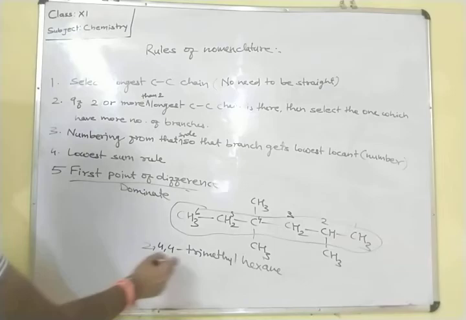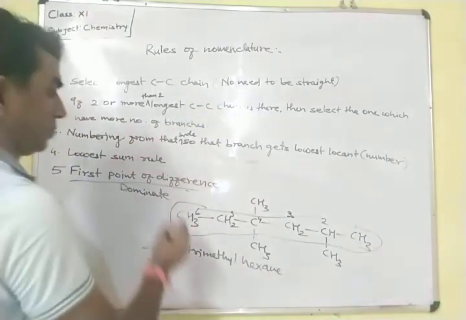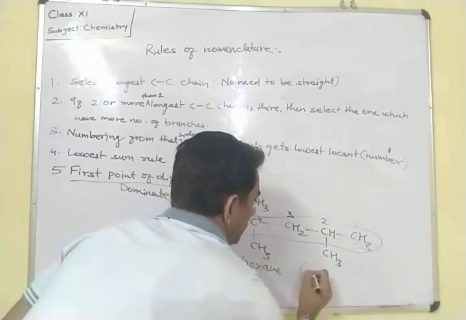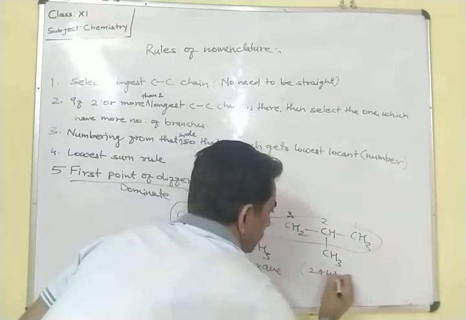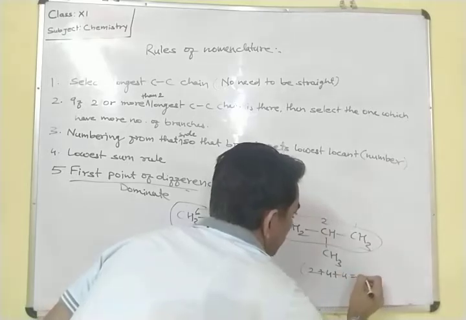Okay, 2, 4, 4 means how many are there? For the lowest sum rule it is added: 2 plus 4 plus 4 is equal to 10.